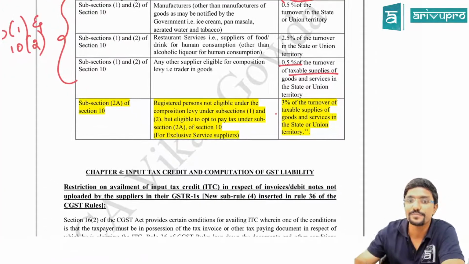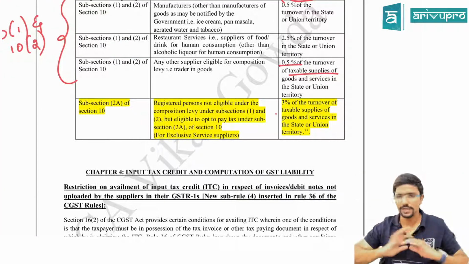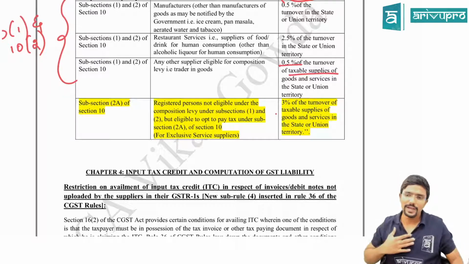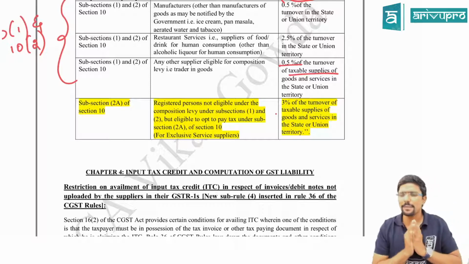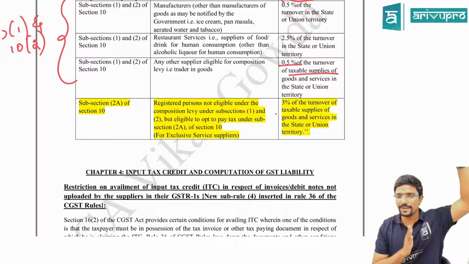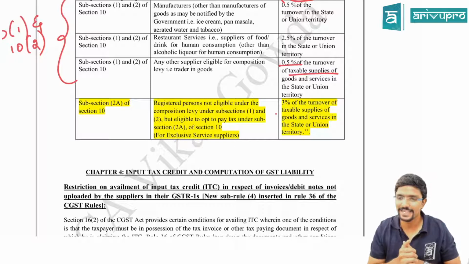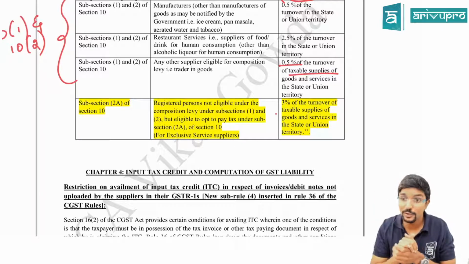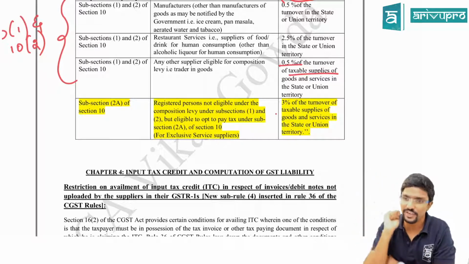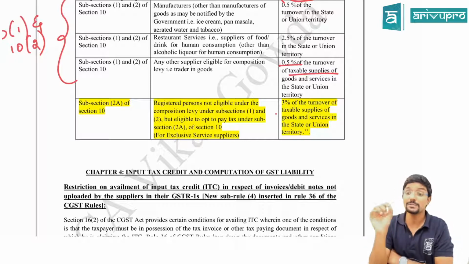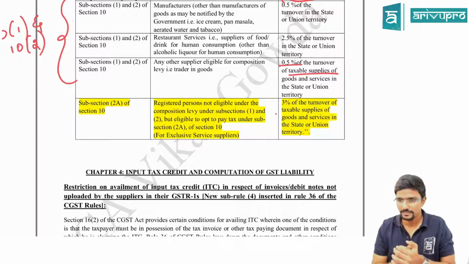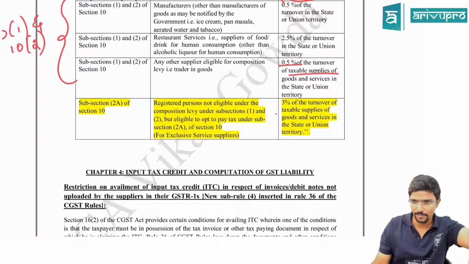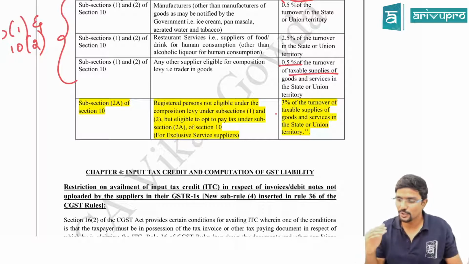Now, all this story done, sir. What if I am an exclusive service supplier? I am not providing any restaurant service. I am providing one service which is not covered in my composition scheme. In that case, a new scheme was provided as per notification in our study material. That means if you are a service supplier and not eligible for a composition scheme as per section 10, then you can opt for this scheme, which was called the presumptive scheme.